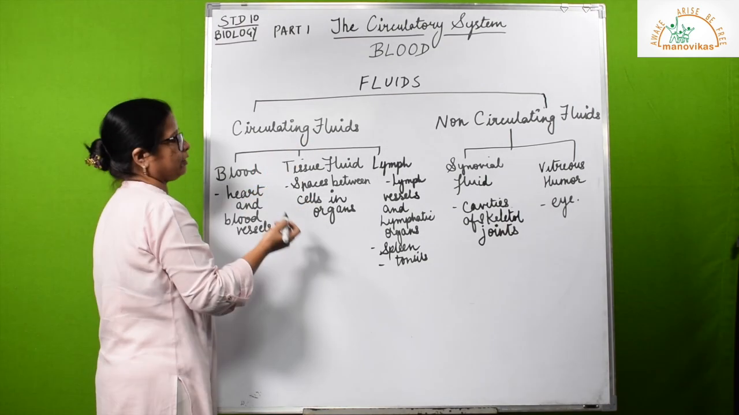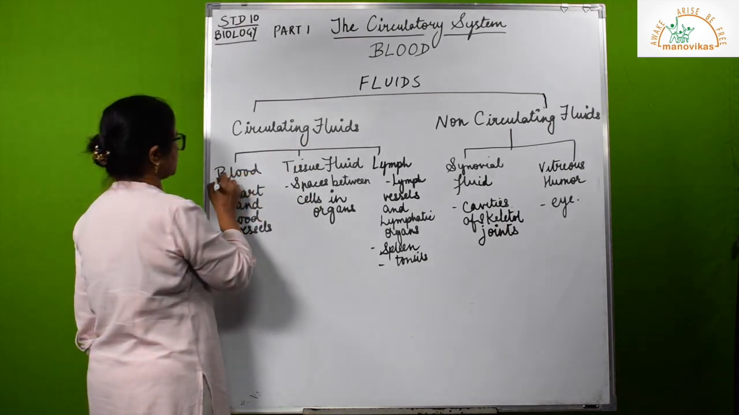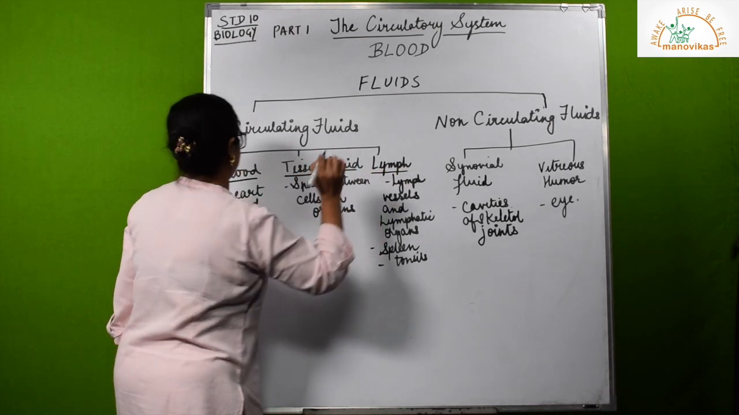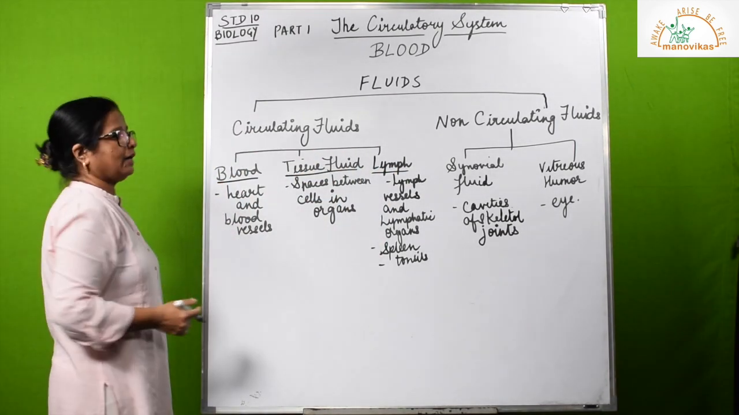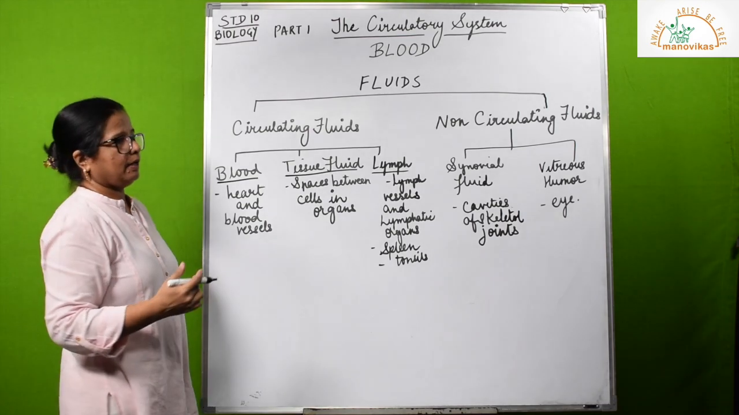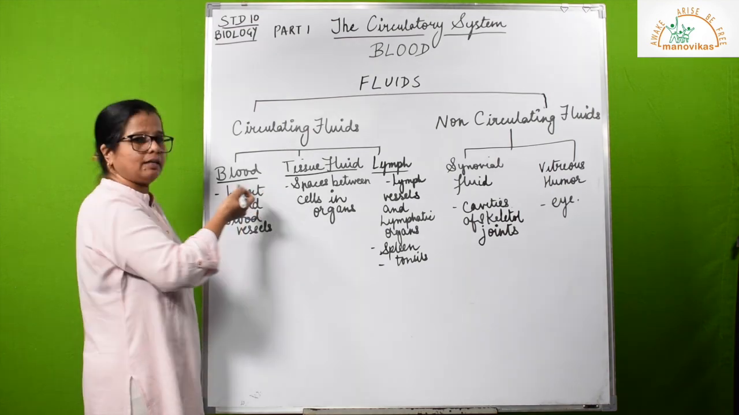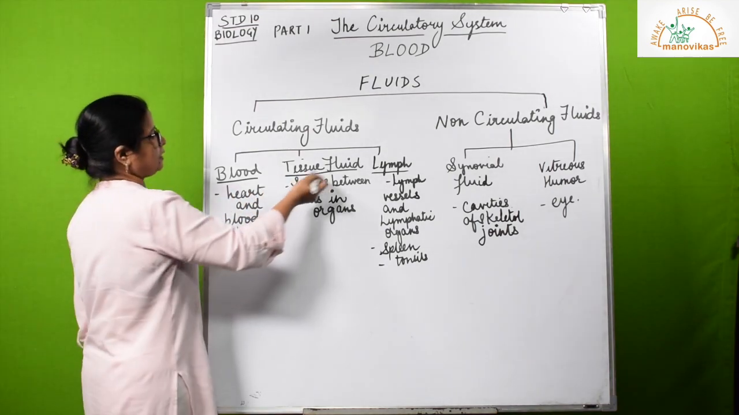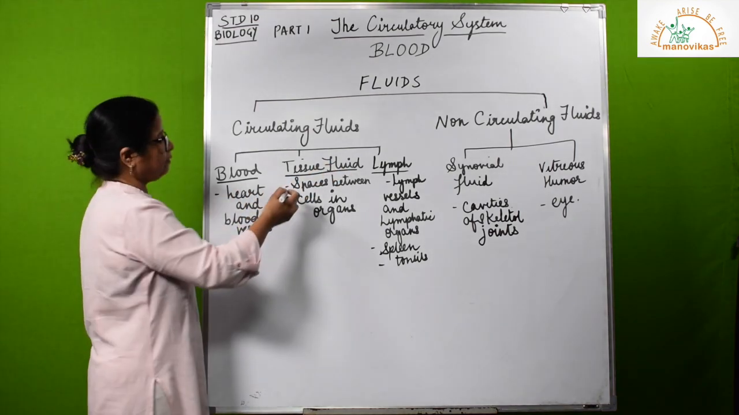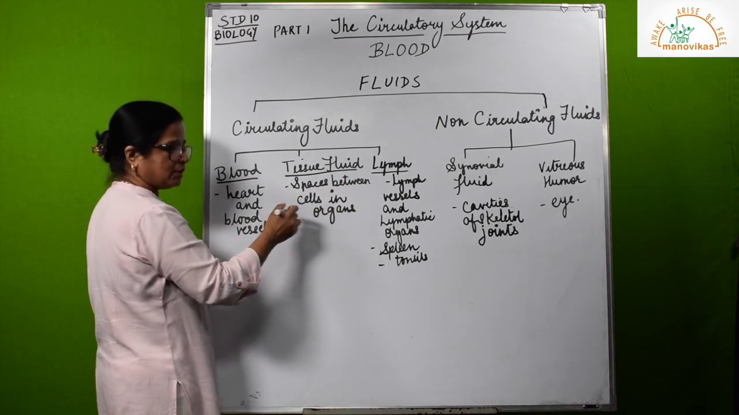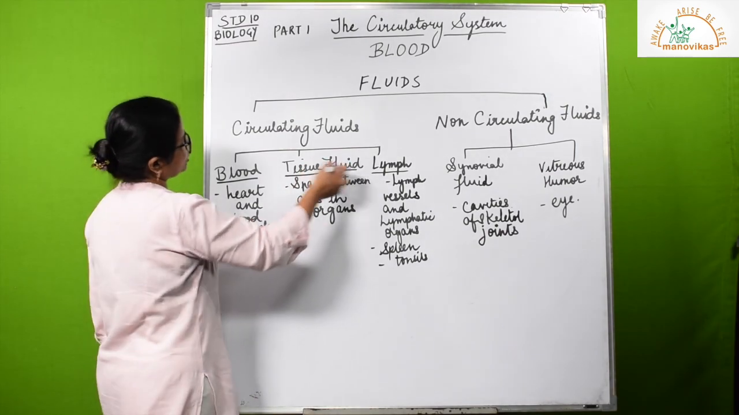Now under circulating fluid, let us list out the ones that are moving. We have blood, we have tissue fluid, and we have lymph. Now blood, suppose a question is asked, state the location of blood. So you can easily write heart and blood vessels. State the location of tissue fluid. Where is it located? In spaces between the cells in organs.